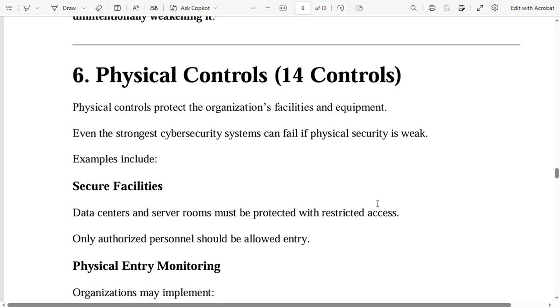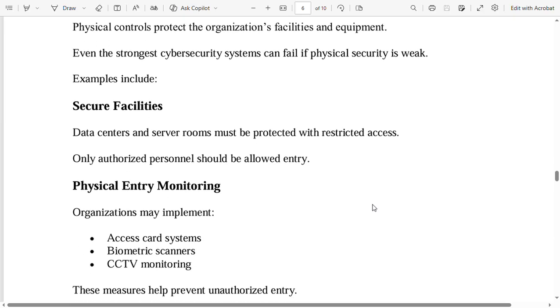Physical controls protect the organization's facilities and equipment. Even the strongest cyber security systems can fail if physical security is weak. Examples include secure facilities. Data centers and server rooms must be protected with restricted access. Only authorized personnel should be allowed entry.